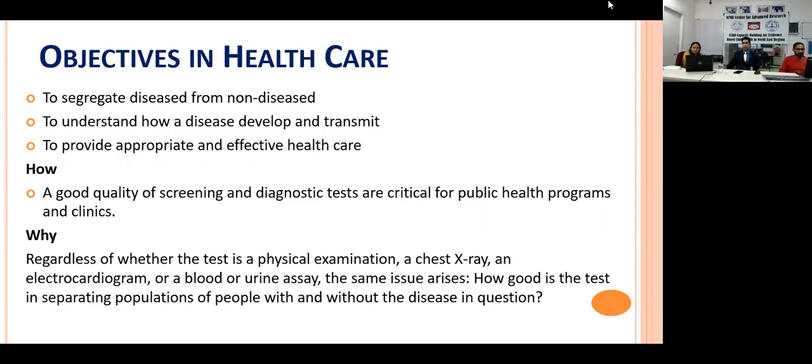So, you know why we do this? We do this because we face a dilemma. A patient coming to the clinic or a patient who is walking should be healthy, and we should be able to segregate healthy from unhealthy with as much certainty as we can. Yes, we want to be 100% certain, but life is not that easy because probability always works. There are so many factors which work. The test may give you 100% result, but it may be very, very costly. Your patient may not be able to afford it.